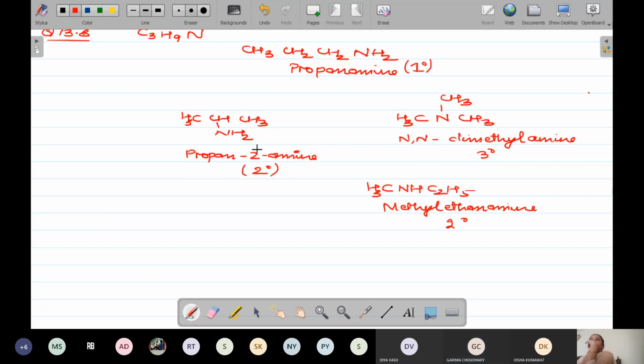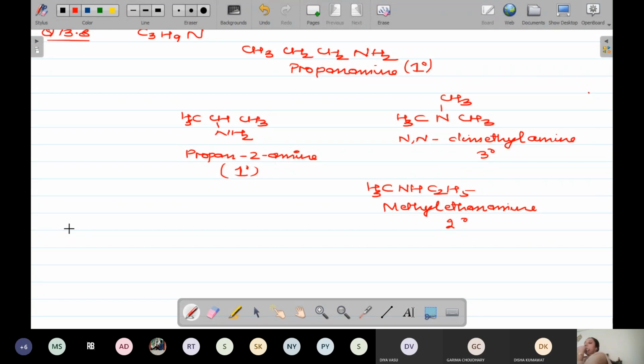Yes, sorry. It will be 1 degree because your amine group is attached to one carbon atom only. Rest all are okay. Can we make any other isomer, beta? No, ma'am. Okay.